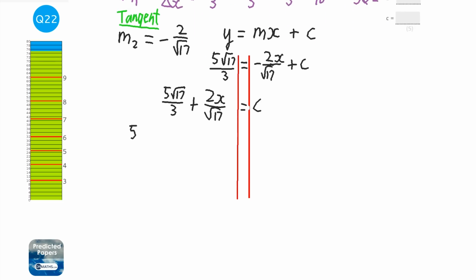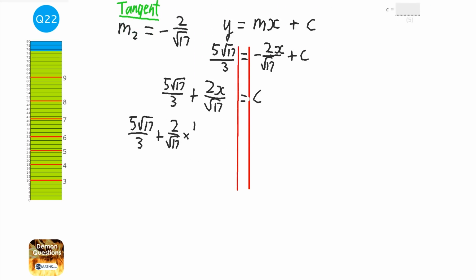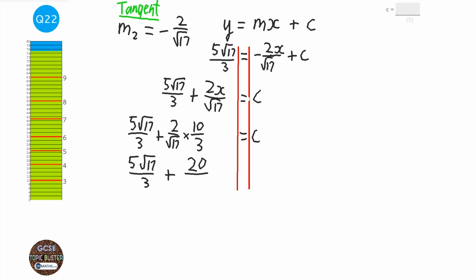So it'd be 5 root 17 over 3 plus 2 over root 17 times, and let me just get that x coordinate, 10 over 3, equals c. So I'm just going to sort that bit out. So 2 times 10 is 20, and then below it's just 3 root 17. Okay, let's extend these lines a little bit.